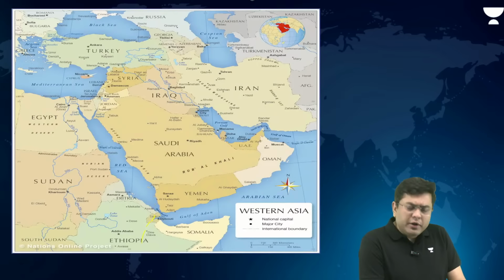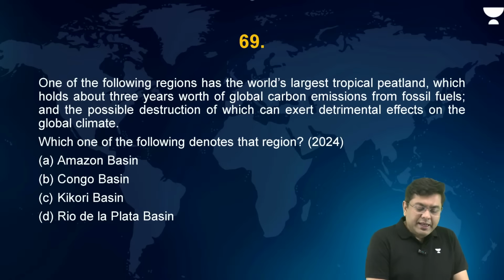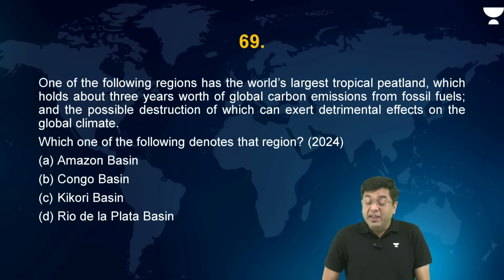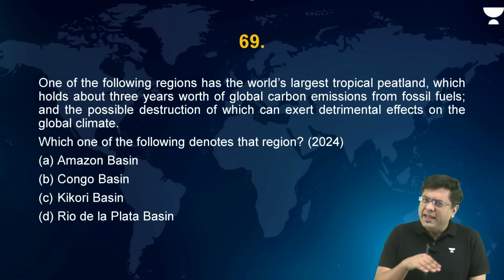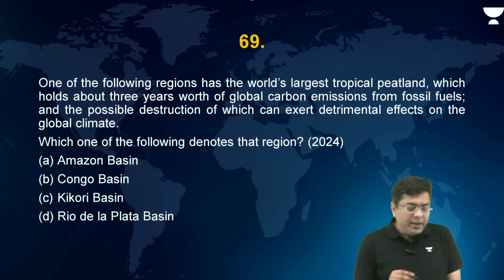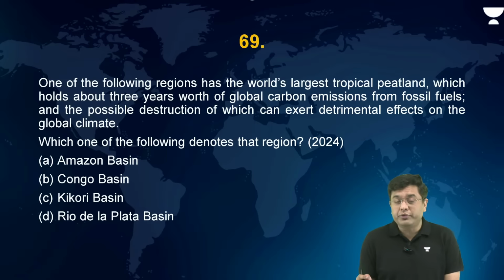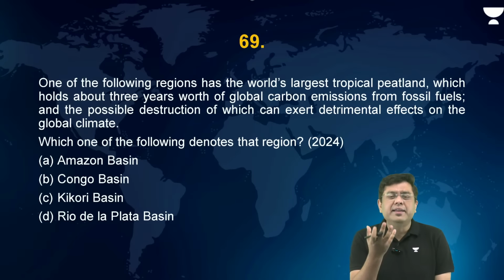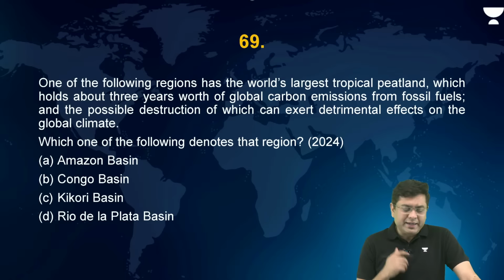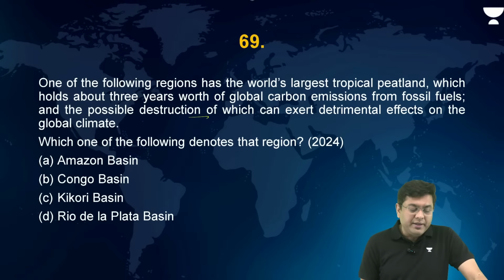Okay. Now, if you are aware of the location of the Red Sea, surrounded by desert, you can always understand that. Now, one of the following regions has the world's largest tropical peatland. This can be ascribable to environment questions as well, which holds about 3 years' worth of global carbon emissions from fossil fuels. After all, peatlands are the natural sinks of carbon dioxide and carbon storage, and the possible destruction of which can exert detrimental effects on global climate. Which one of the following denotes that region?